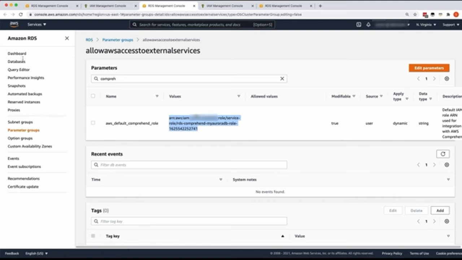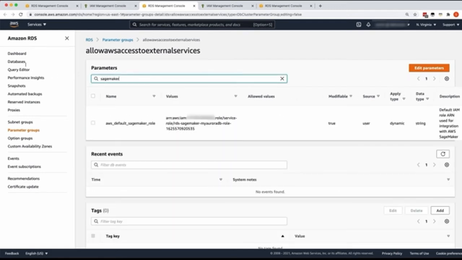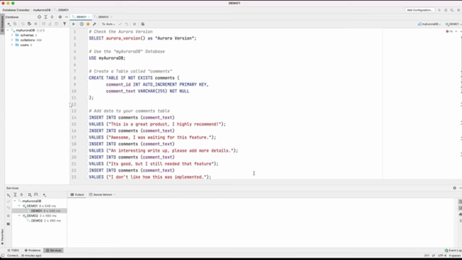In this case, we are going to just change the comprehend and the SageMaker parameter so that it knows exactly which IAM role to use. And as you can see, I have already updated the comprehend parameter and the SageMaker parameters. Okay, so the first two steps were the configuration. Now comes the fun part, which is to run the actual commands, do the sentiment analysis and see the results ourselves.